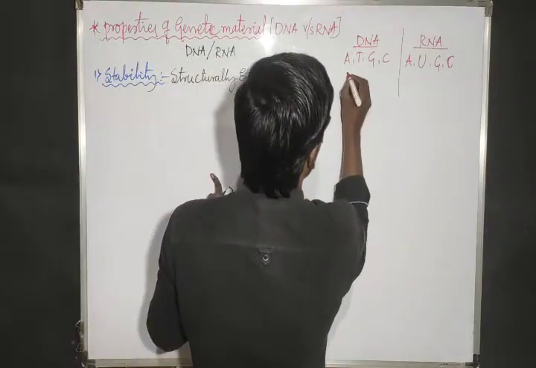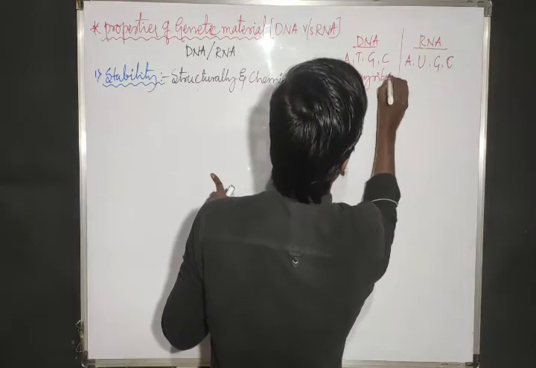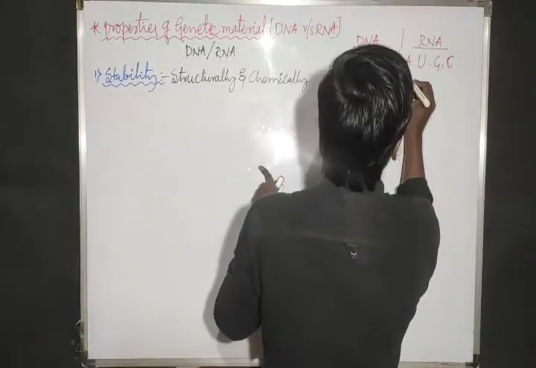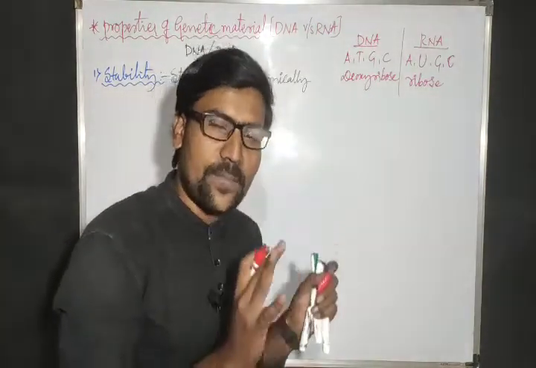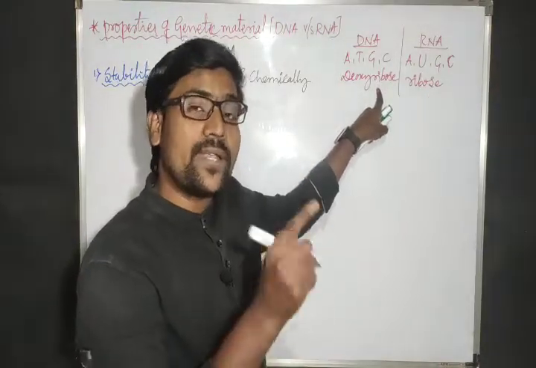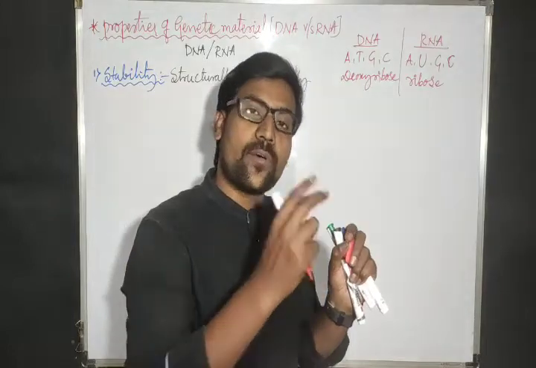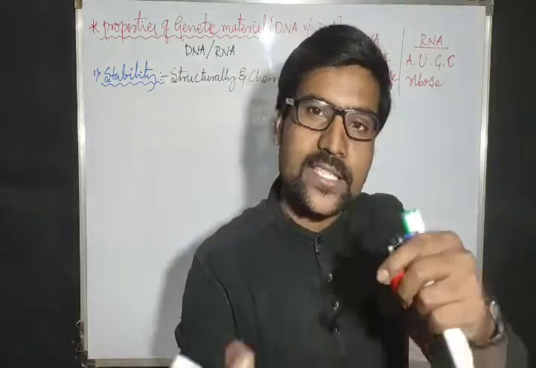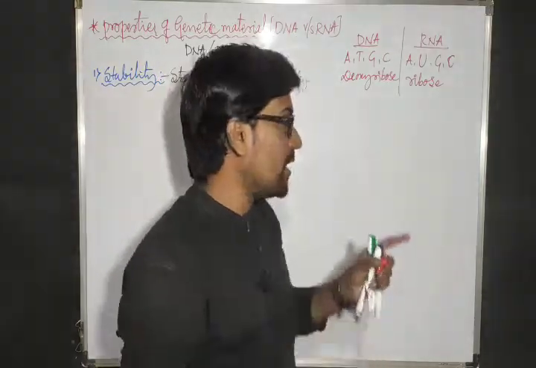Now the sugar. Here the sugar is deoxyribose, and there the sugar is ribose. Both are pentose sugars. But in the deoxyribose, the oxygen atom is removed from the second carbon of the sugar. Hence, we consider it a deoxyribose sugar. Okay, that is another thing.